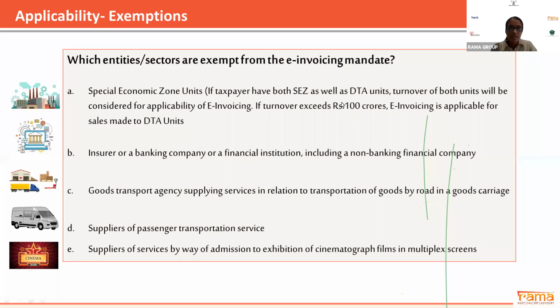Okay, say in case of a special economic zone, if a taxpayer has a SEZ unit as well as a DTA unit both, in that scenario they have to combine the turnover of the SEZ and DTA units, and if their turnover exceeds rupees 100 crore, then whatever supplies the DTA units are making to their customers will be covered by e-invoicing for the DTA units and not for the SEZ.